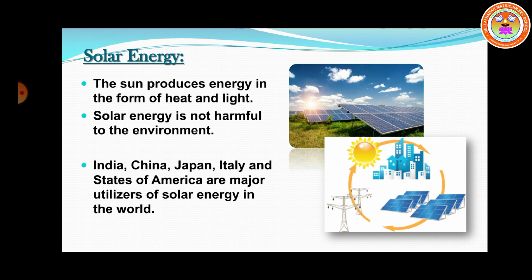India, China, Japan, Italy and the United States of America are major utilizers of solar energy in the world. Okay. Solar power plants are the largest solar applications covering large areas.